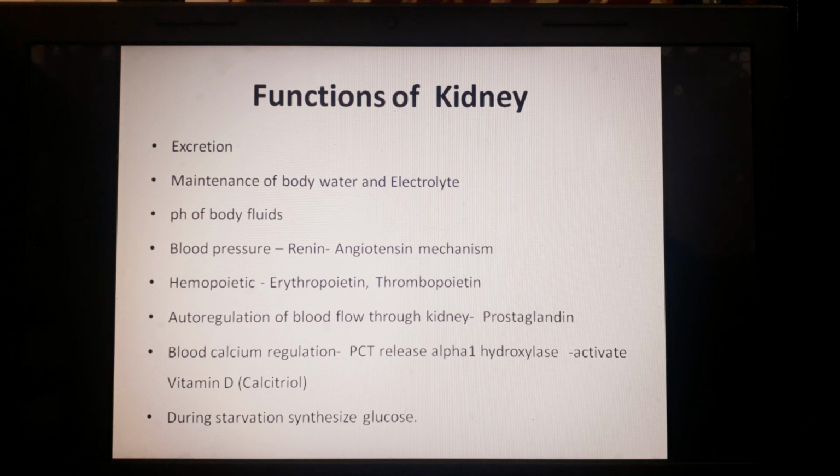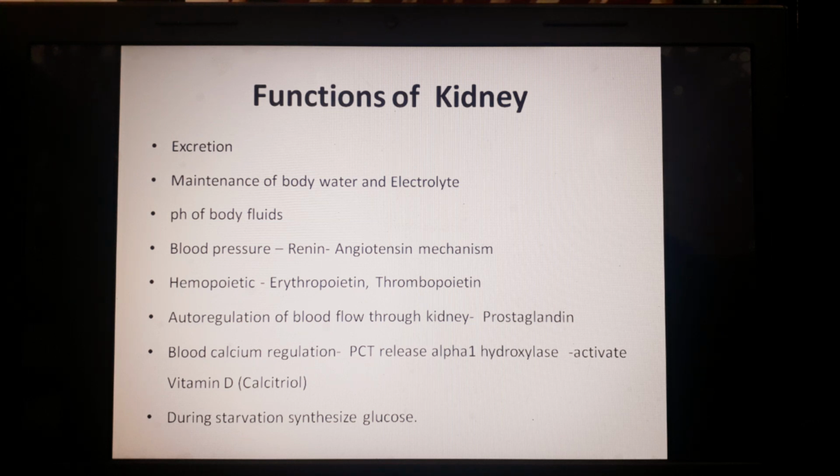From 25 hydroxycholecalciferol, it gets converted into dihydroxycholecalciferol, that is also called calcitriol, and that helps in absorption of calcium in the renal tubule itself, and more absorption of calcium from the GIT also.